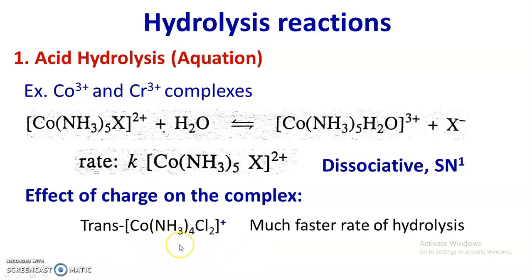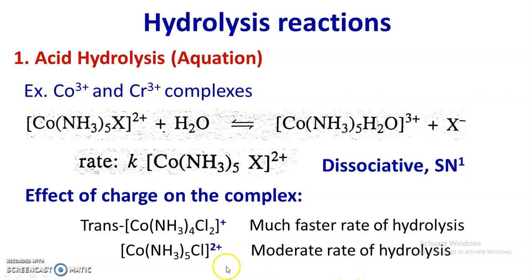For example, the hydrolysis of the tetramine dichloro cobalt 3 complex has a much faster rate. The rate of hydrolysis of this complex is very fast. At the same time, the hydrolysis of pentamine chloro cobalt 3 has a moderate rate of hydrolysis. Now the difference between these two complexes is an increase in positive charge. So as the positive charge increases, the observed rate is found to decrease.